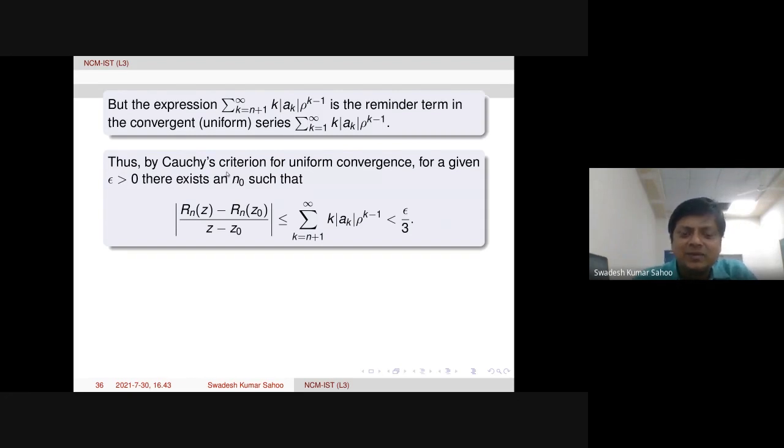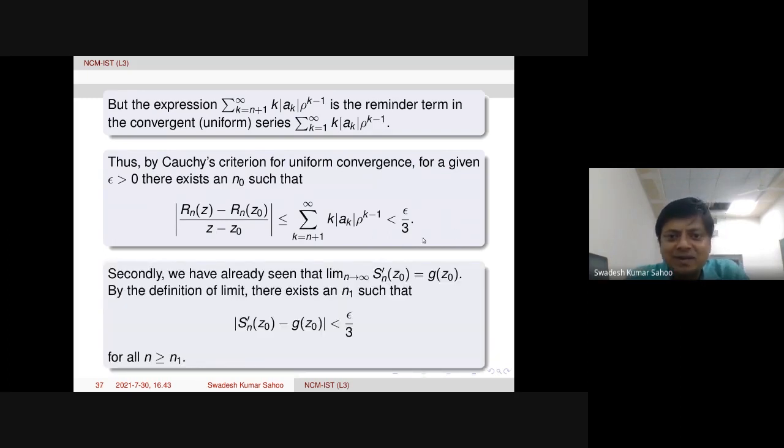This is coming actually from Cauchy's criterion for uniform convergence. This is the Cauchy's criterion. The remainder term will be tending to 0. So therefore the remainder term, absolute value, we got less than epsilon by 3.